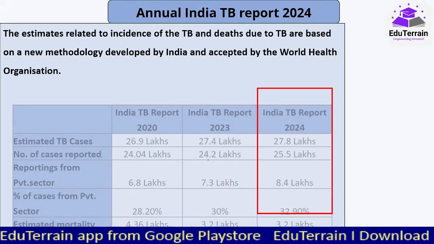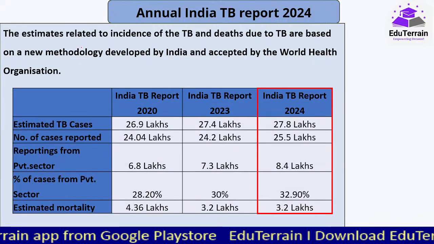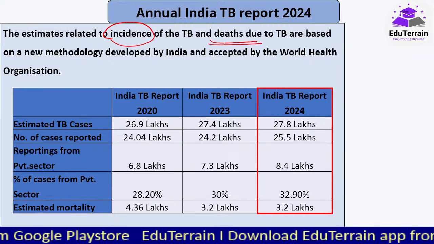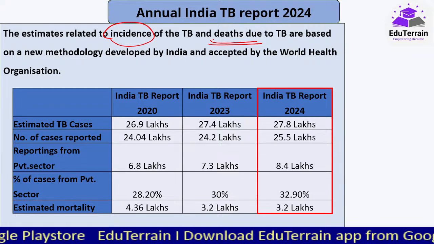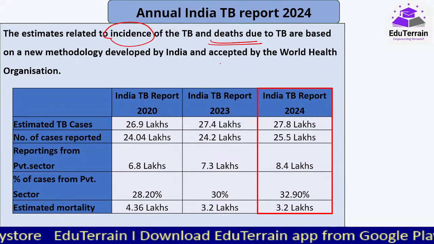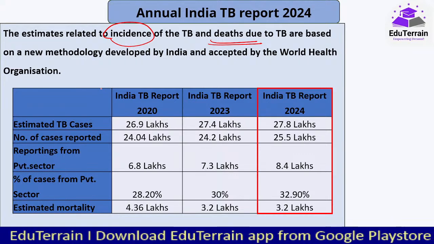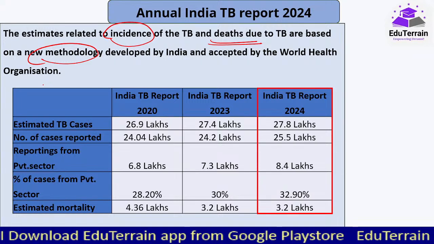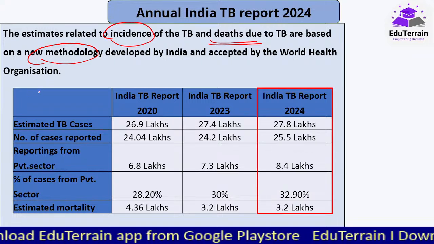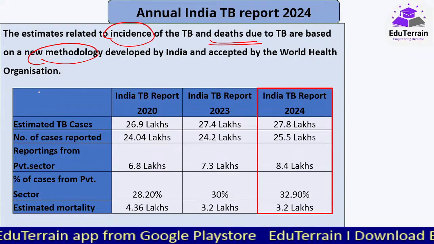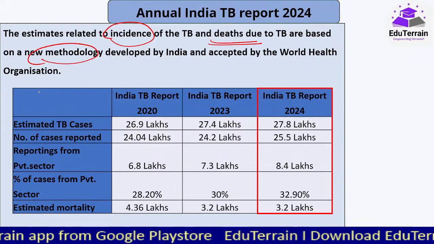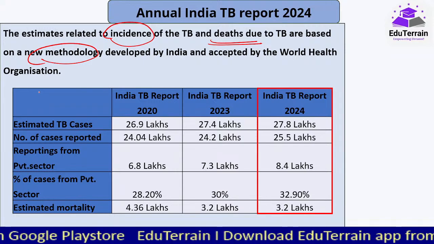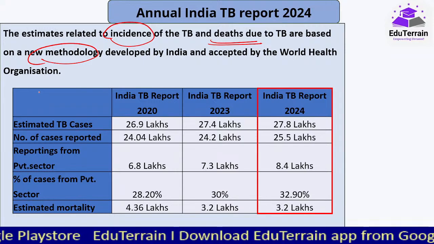Now, when we talk about the Annual India TB Report 2024, the estimates related to the incidence of TB and deaths have all been captured as part of this report. And very recently, for this report, a new methodology has been developed by India to capture and present this data, that is the estimated number of TB cases and the number of cases actually reported, including reportings from the private sector, that is private hospitals and private clinics, etc.